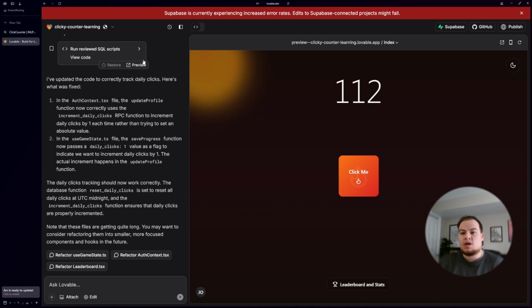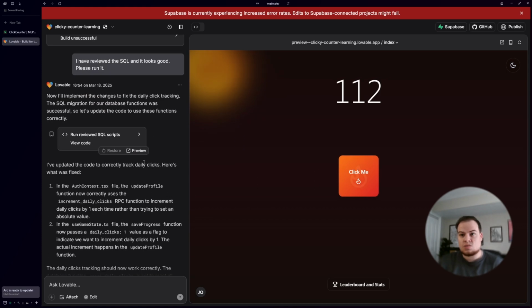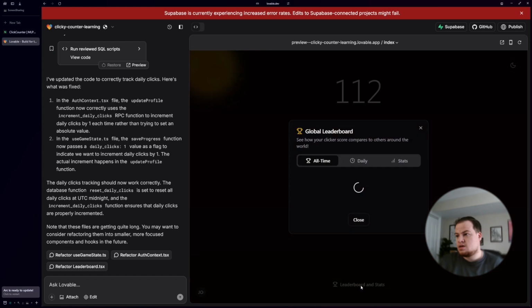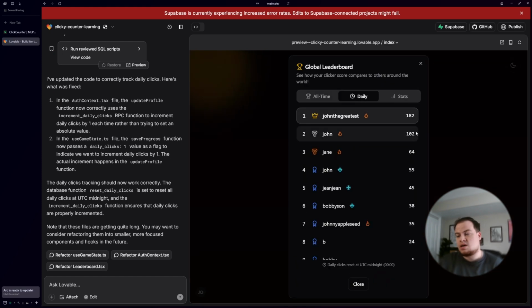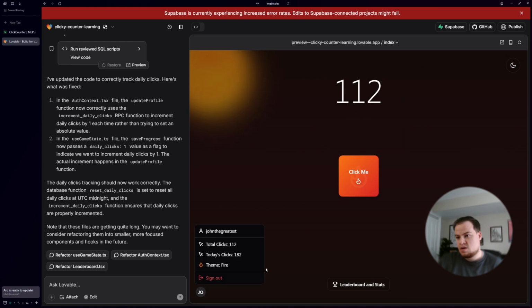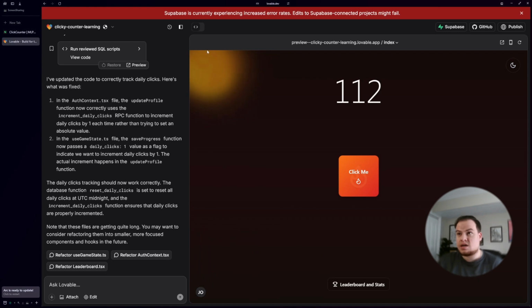We'll get to that. We successfully ran the SQL. It supposedly took care of the code as well. And so, in theory, if we look at the daily, I'm going to think that maybe the numbers are just broken from before because these are in the database, right? And what that would mean is I need to reset all of them right now.